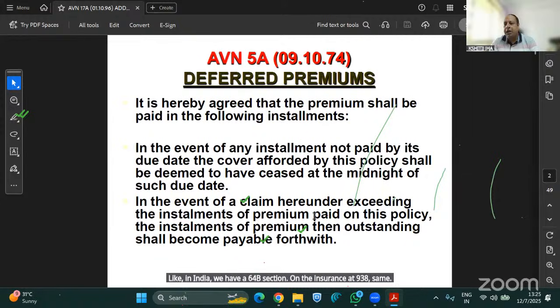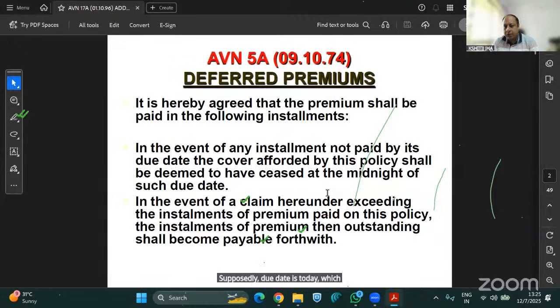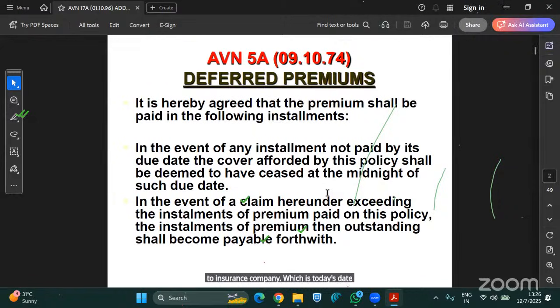Similarly, Avian 5A says that in case an installment is not paid by its due date, the cover afforded by this policy shall be deemed to have ceased at midnight of such due date. Suppose the due date is today, which is 7th of December 2025. If the client on or before the due date pays the premium to the insurance company, which is today's date, then the cover will be continued.